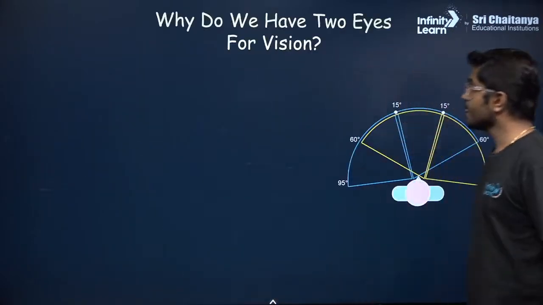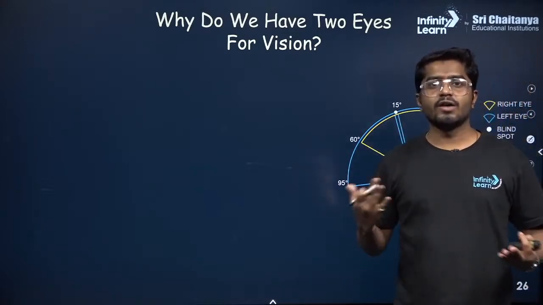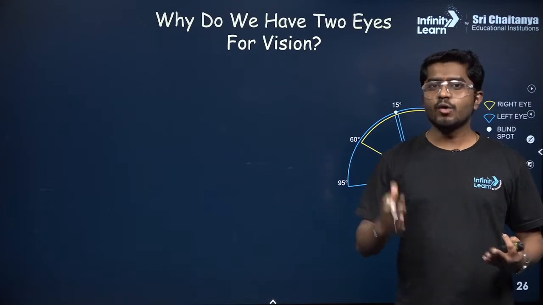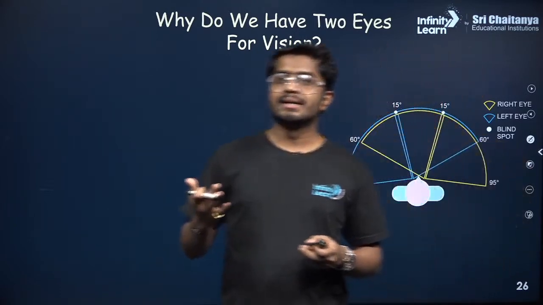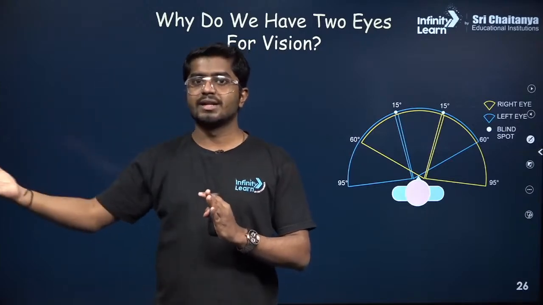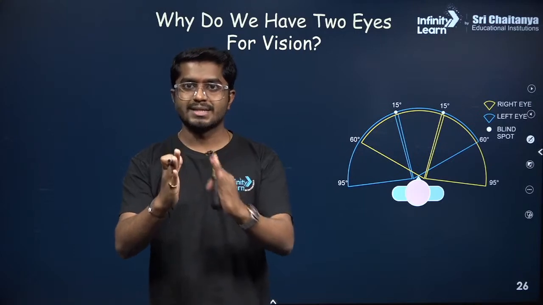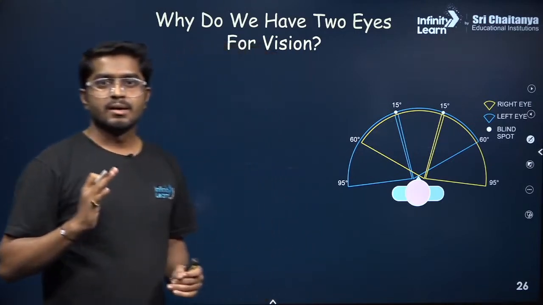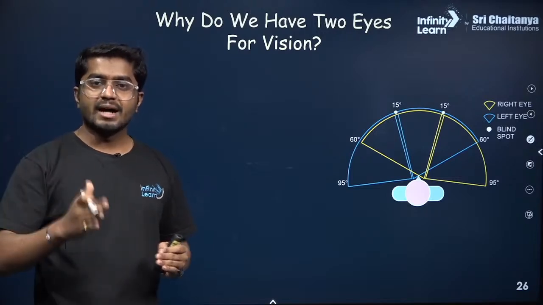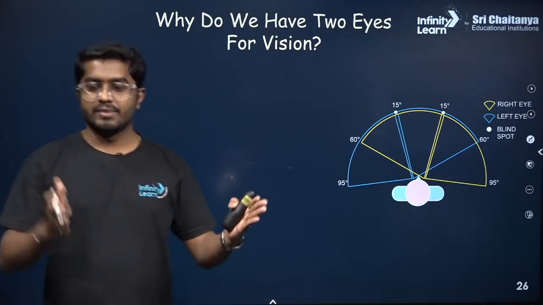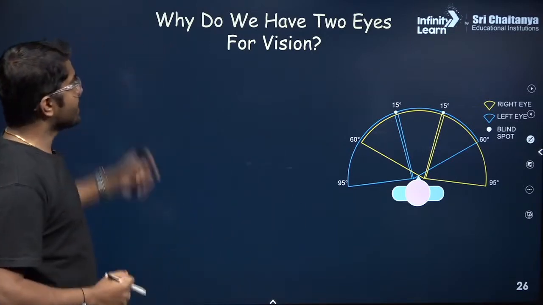Okay. So now, why do we have two eyes? All of the humans, they have two eyes. Why? So some other animals, for example, rabbit, they have two eyes, but one eye is on the left, one eye is on the right. They don't have two eyes which are focused in one particular direction. Like some of the animals, they have two eyes in a particular direction. Others have different, like one eye is on the left, another eye is on the right. So why humans have two eyes?